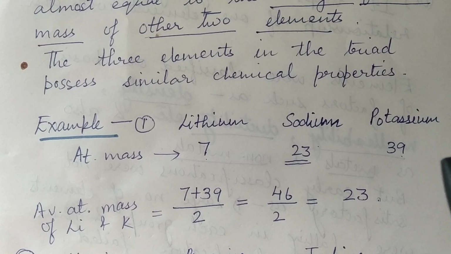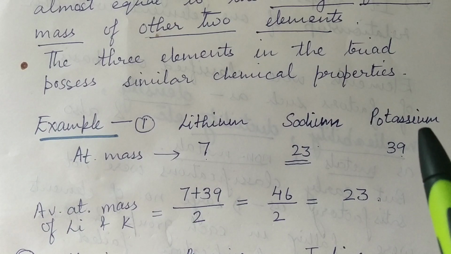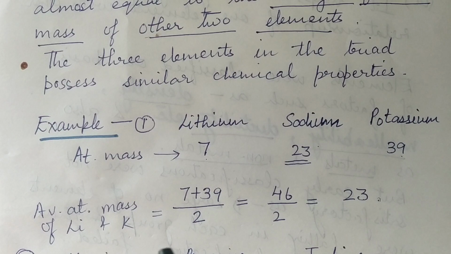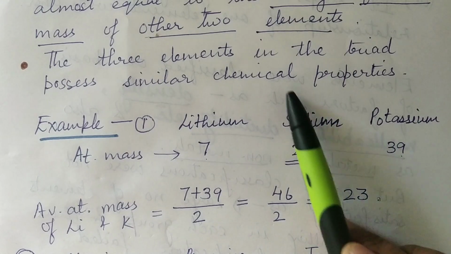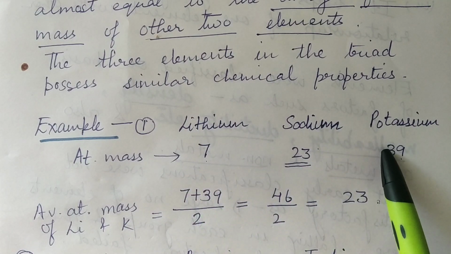If we try to add the atomic masses of lithium and potassium, the elements on either side of sodium, we will see that the average of the atomic masses of lithium and potassium, that is 7 plus 39 divided by 2, comes to be 23. That means sodium, which is the middle element, has an atomic mass which is the average of the other two. This is what Dobereiner told.